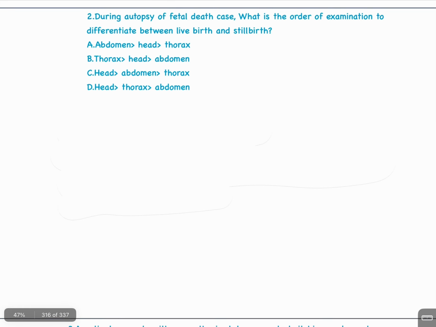Second question. During autopsy of a fetal death case, what is the order of examination to differentiate between live birth and stillbirth? A. Abdomen, head, thorax. B. Thorax, head, abdomen. C. Head, abdomen, thorax. D. Head, thorax, abdomen.